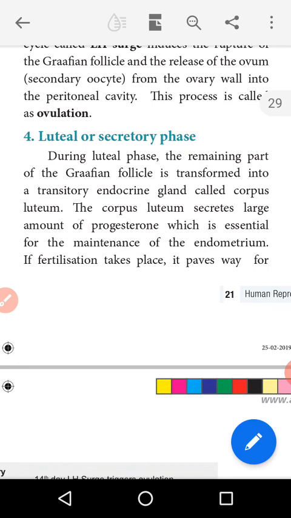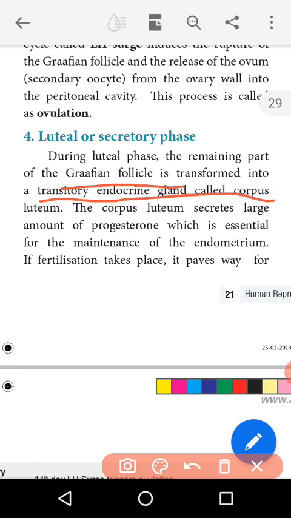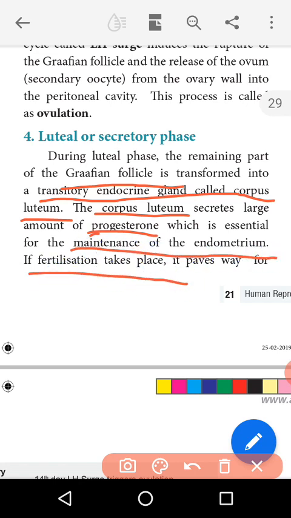During this stage, the remaining part of the Graafian follicle is transformed into a temporary endocrine gland called the corpus luteum. The corpus luteum secretes a large amount of progesterone, which is essential for the maintenance of the endometrium. This hormone is used for the maintenance of the endometrium, and fertilization also takes place.